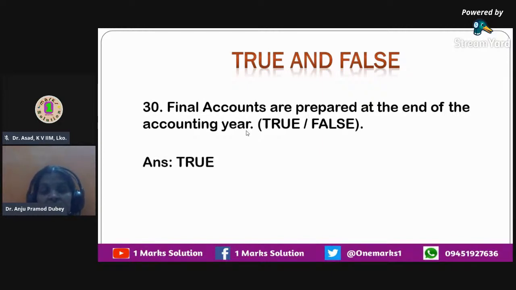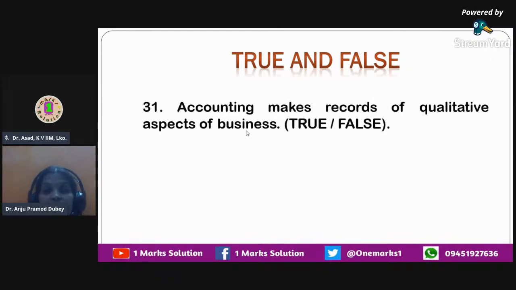This statement is true. Okay, the next question that I have is: accounting makes records of qualitative aspects of business. We all know that accounting deals with numbers, and quality doesn't deal with numbers. So accounting makes records of quantitative aspects of business, which are related to numbers.